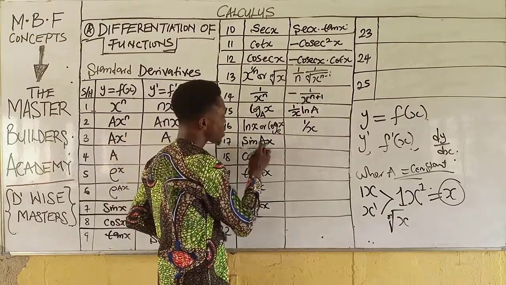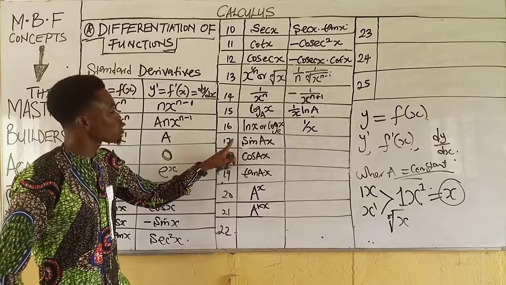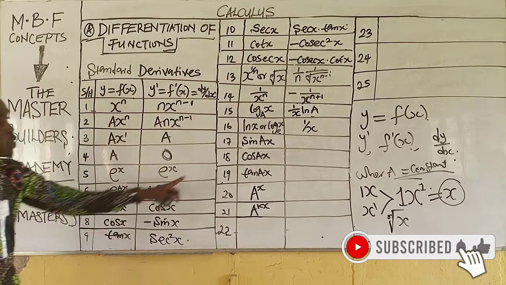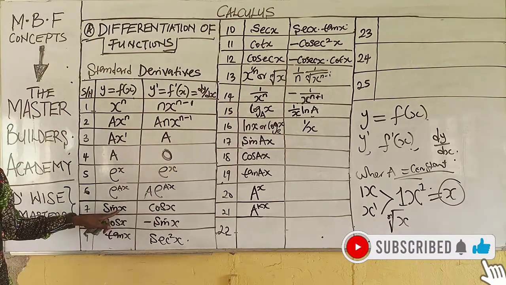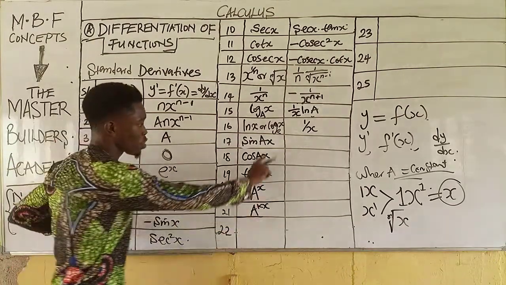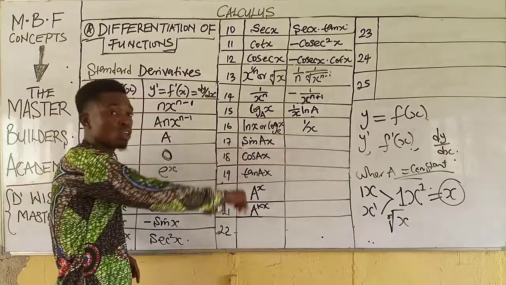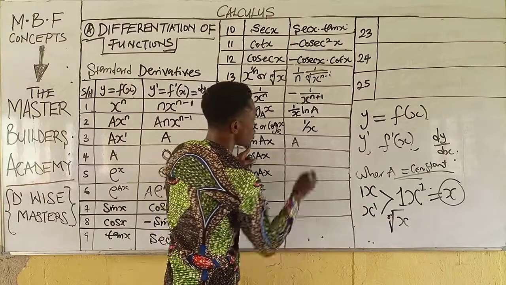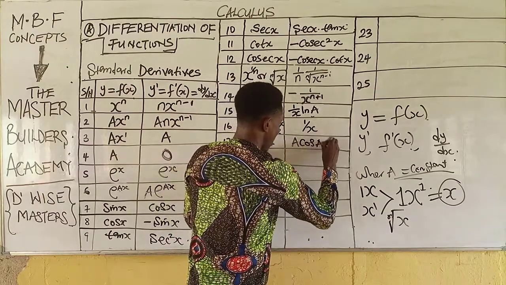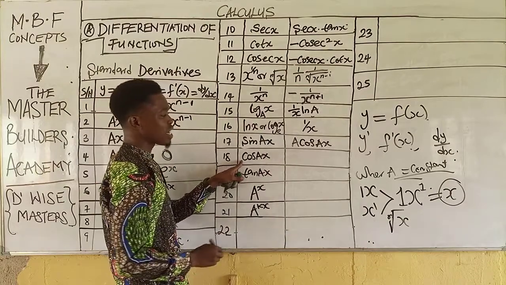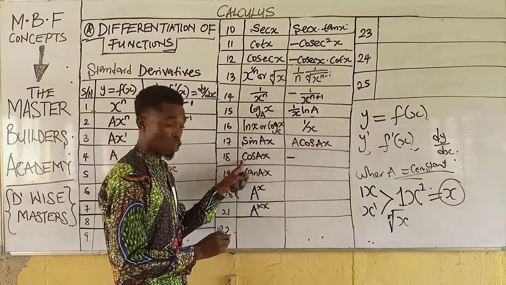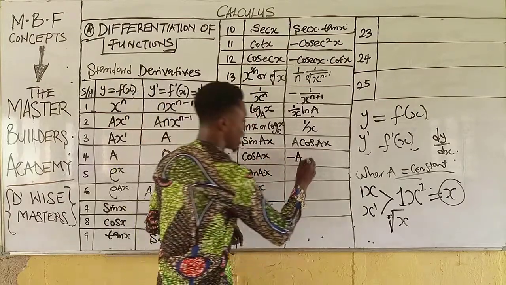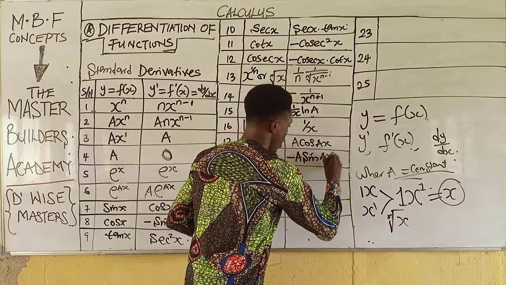Then when you differentiate this, you see the difference between 17 and 7. For 7, the coefficient of x is 1, but for 17, the coefficient is a. So when the coefficient is more than 1, the coefficient will always come out. Then when you differentiate sine ax, you have cos ax, the angle remains. When you differentiate cos ax, of course, you know that you're going to have a negative result. Then the angle, which is the coefficient of x, will come out. Then you now have minus a sine ax.